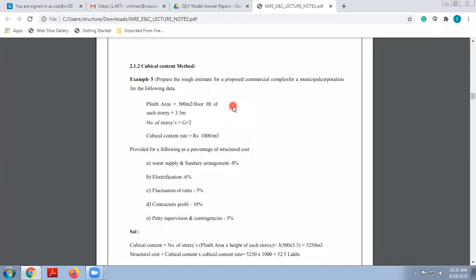If you get the problem, if you don't have any doubt, you can note it down in your notebook. And as I have said before, you have to send me the scanned copy of your notebook so that I can check how much you have written in the notebook as far as problems are concerned, because all the problems should be there. It must be there in your notebook.